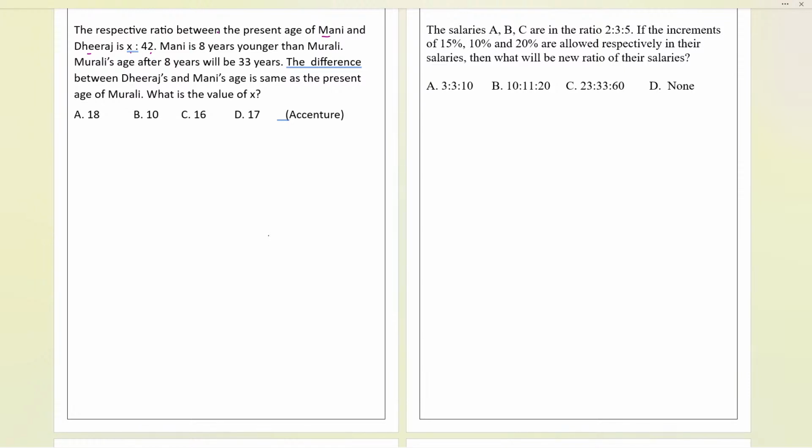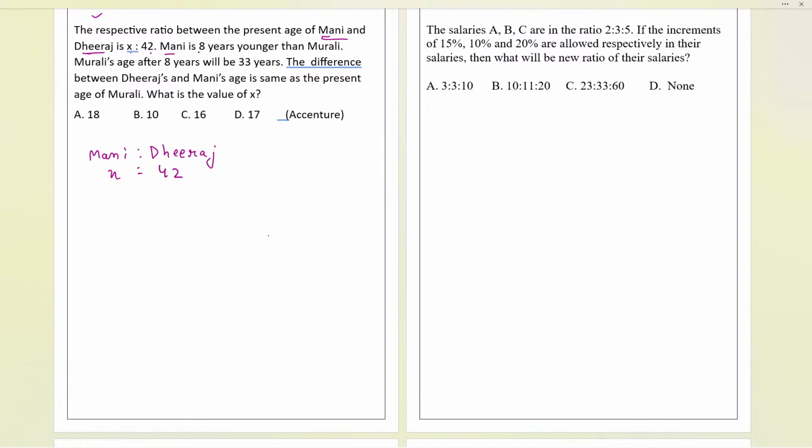So now suppose there are two different people over here, Money and Dheeraj, and the relation between the ages is given to you. Some older people definitely give some kind of puzzle, like an elder person has given a puzzle to all of you, and you have to solve it. The ratio of their ages is given over here. Let us write that: x is to 42.